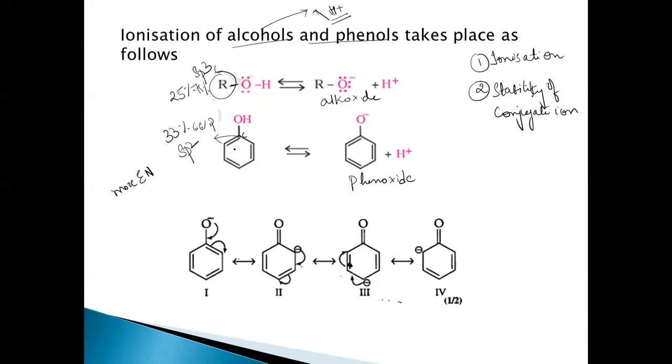So based on electronegativity, that is based on hybridization, the shared pair of electrons is more towards this sp2 hybridized carbon atom. Now, if the pair of electrons is closer towards it, this oxygen can easily give off this H as H plus, right?